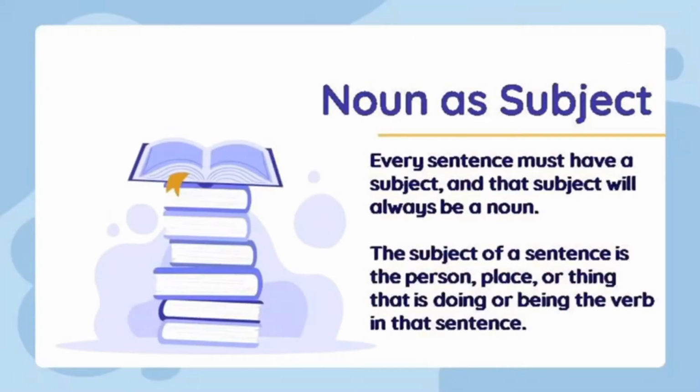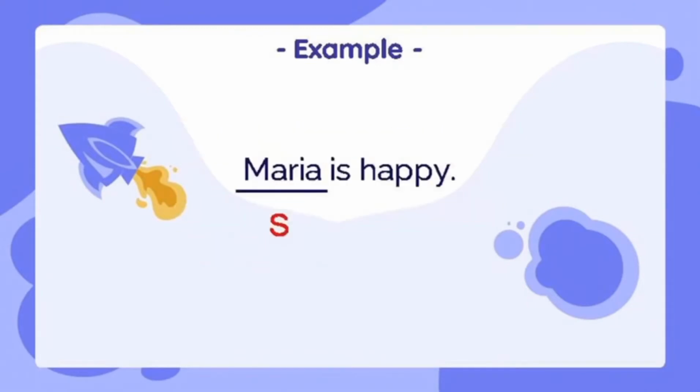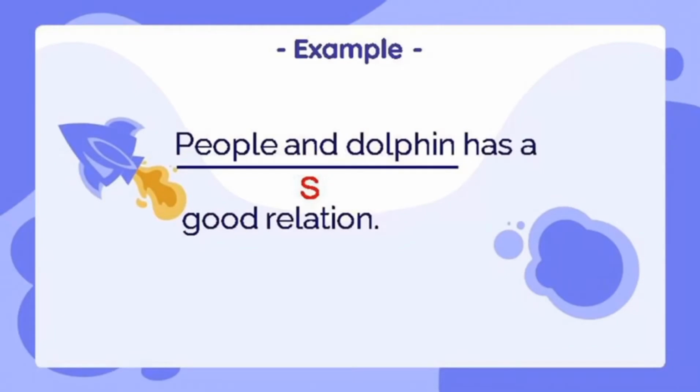Next is noun as subject. Every sentence must have a subject, and that subject will always be a noun. The subject of a sentence is the person, place, or thing that is doing or being the verb in that sentence. For example, Borobudur Temple is the most beautiful place in Indonesia. Borobudur Temple is a noun as subject. Maria is happy. Maria is a noun as subject. The last example is, people and dolphin have a good relation. People and dolphin is a noun as subject.